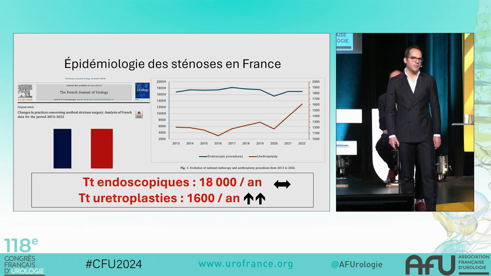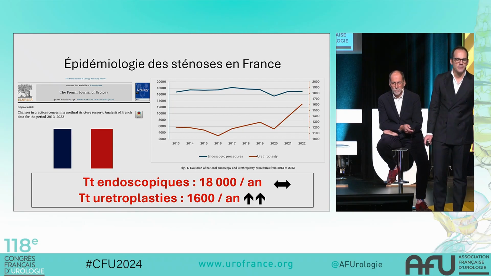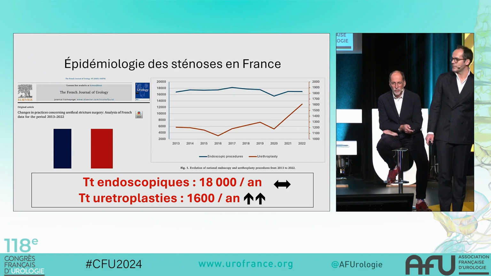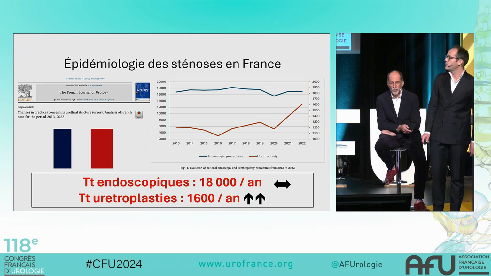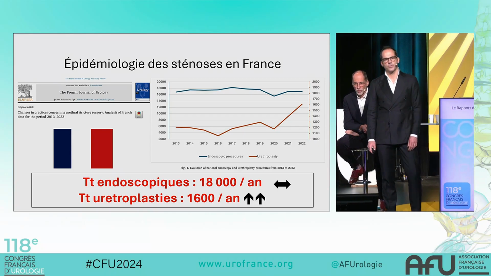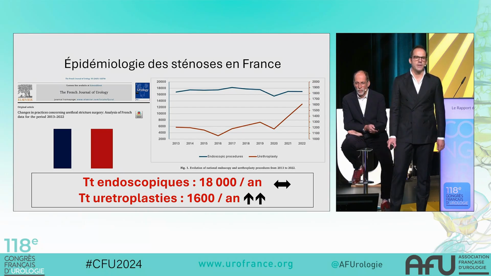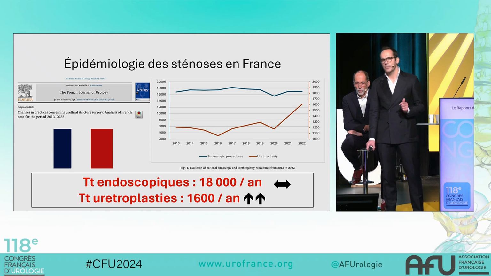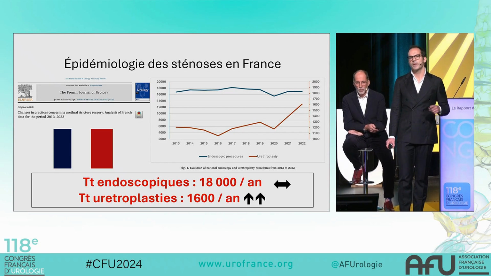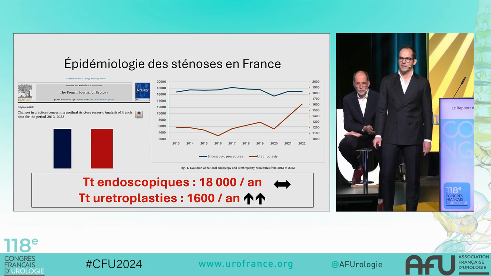So, as a preliminary step for this report, we wanted to obtain results on the epidemiology of urethral strictures in France. Therefore, we analyzed the procedure codes and the number performed for this condition, and we realized several things. On the one hand, over the past 10 years, about 20,000 surgical procedures have been performed for urethral strictures. In 95% of cases, these are endoscopic treatments. This figure is probably underestimated, moreover, because we did not include in the study patients who perform self-dilatation at home, nor those who come to the urology consultation, or even to the specialized nurse for heterodilatation.